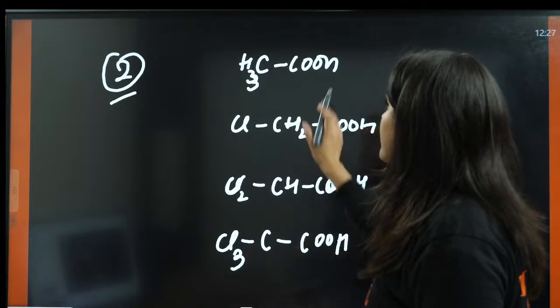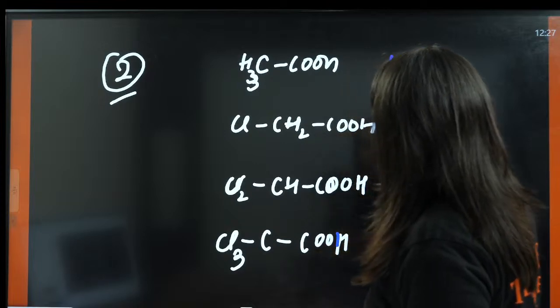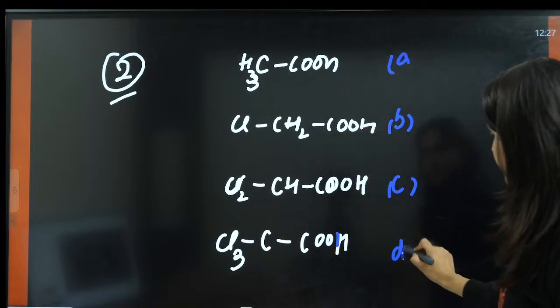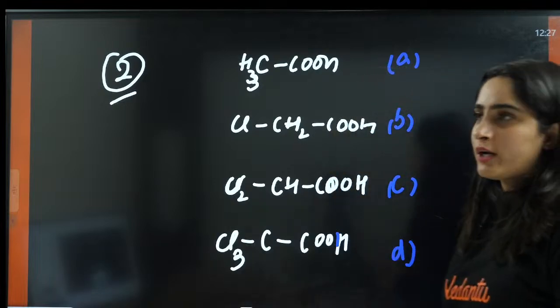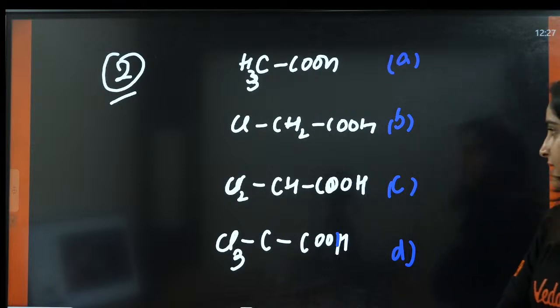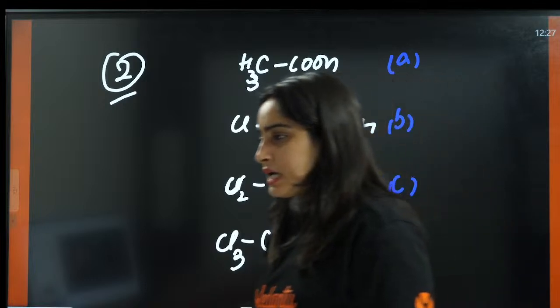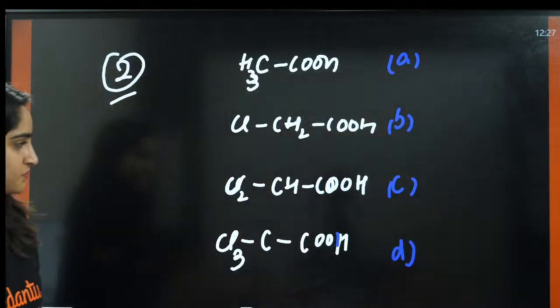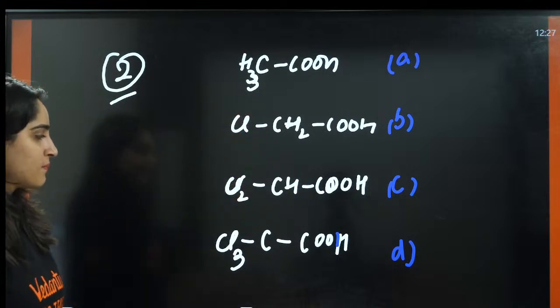Okay. So now this is A, B, C, D. Now tell me, what is the stability order here? CH3COOH, ClCH2COOH.